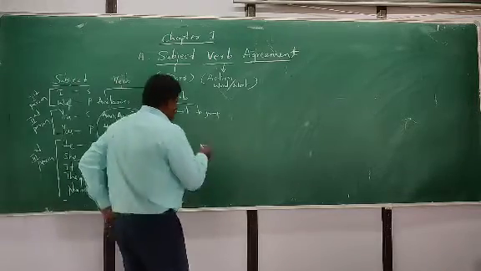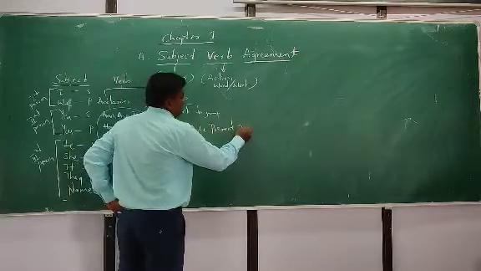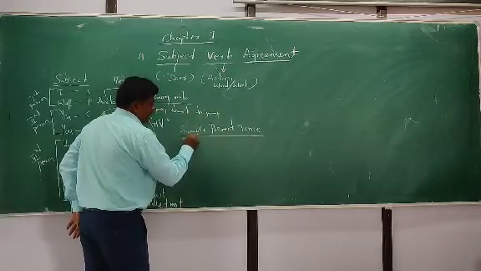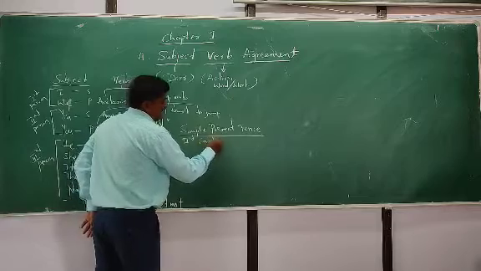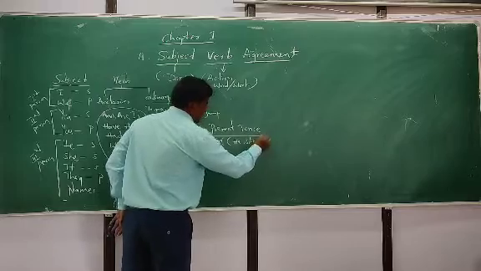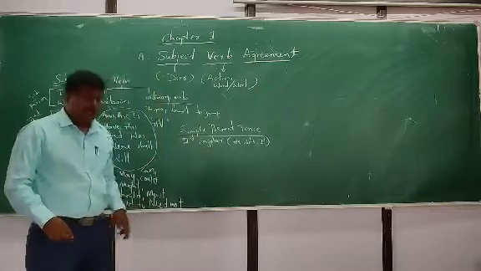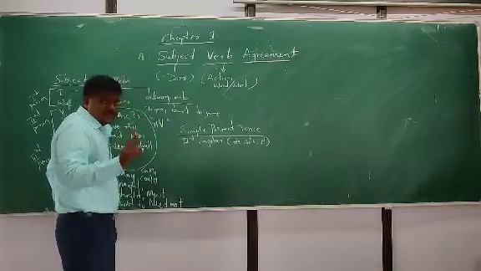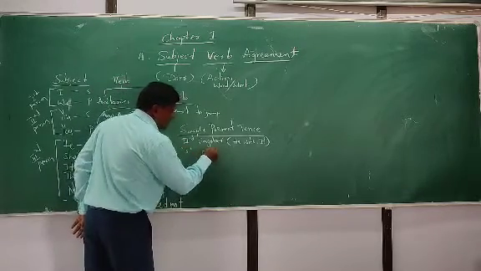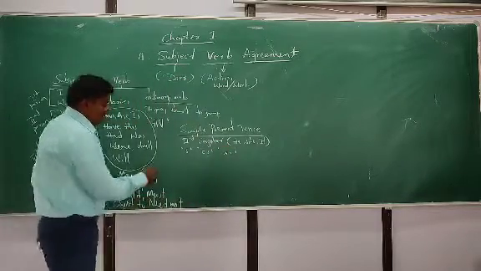Subject verb agreement. In simple present tense, for the third person singular, he, she, it, when the subject comes as a third person singular, we have to apply s or es rules. S is a common rule.